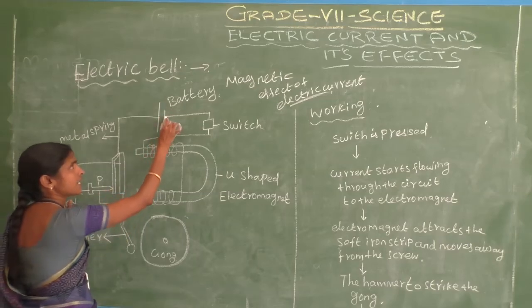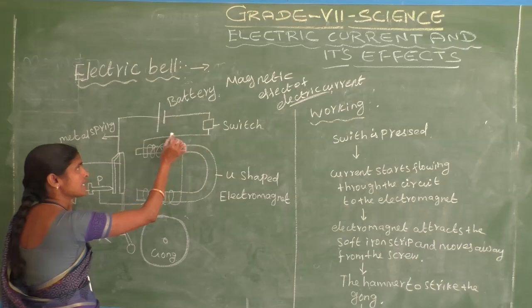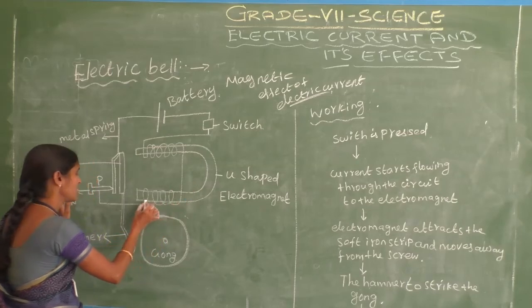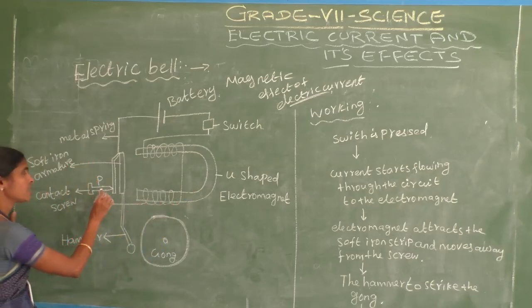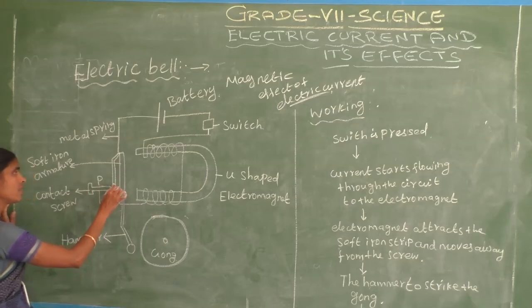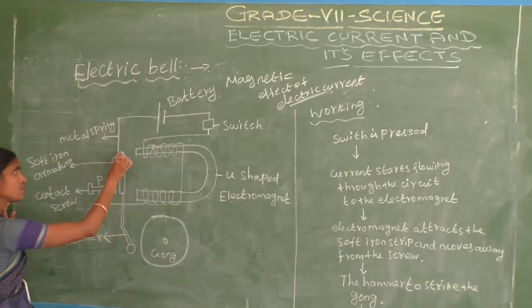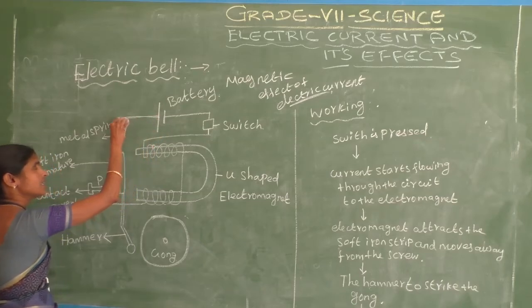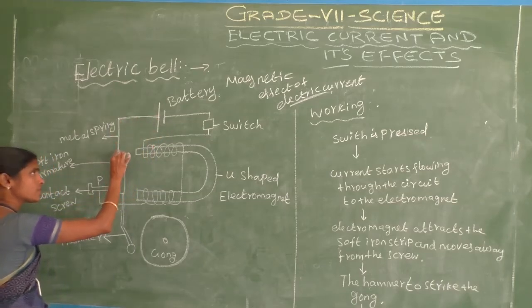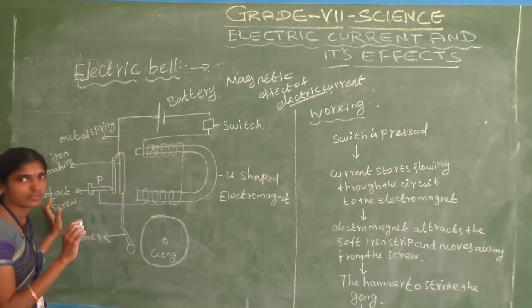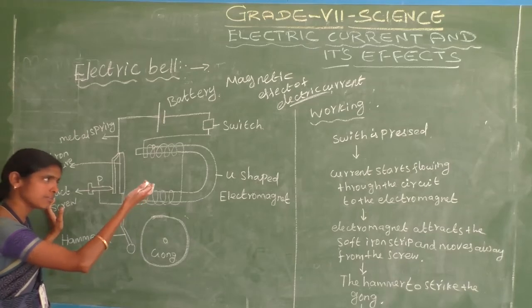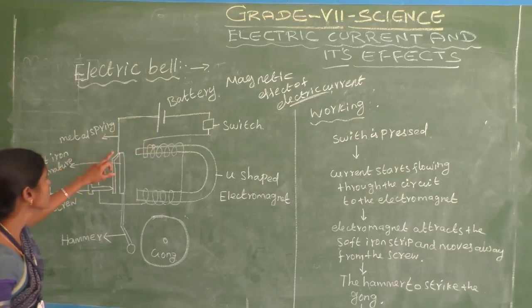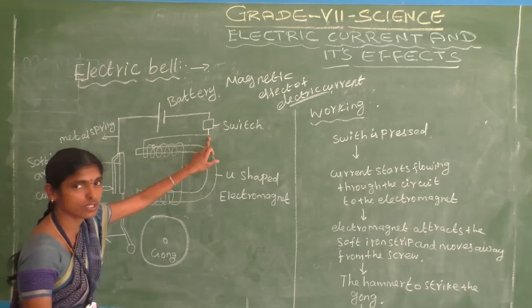See here. The battery is connected at one end, the switch at the other.